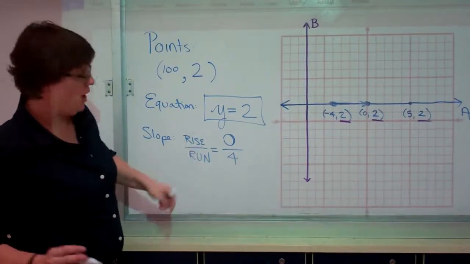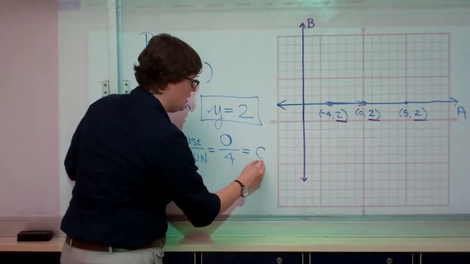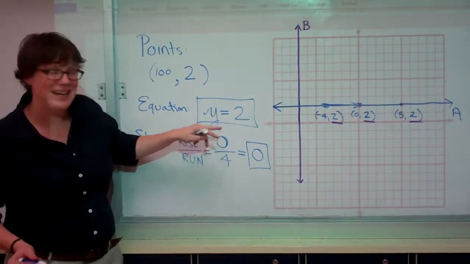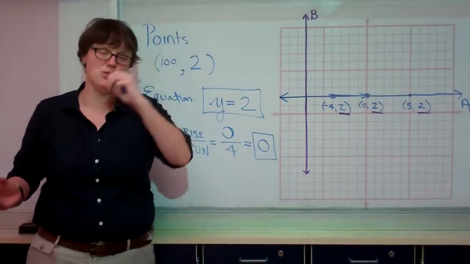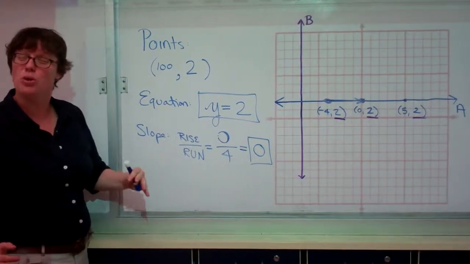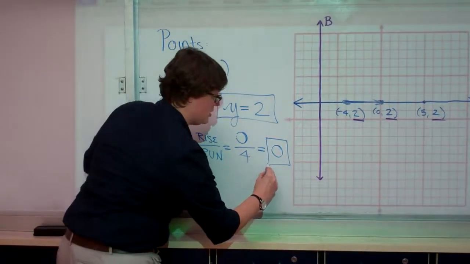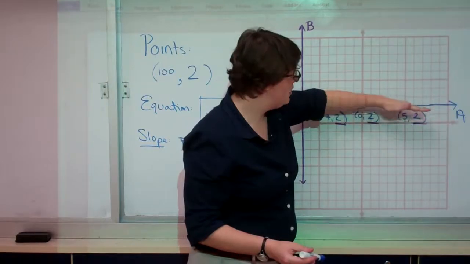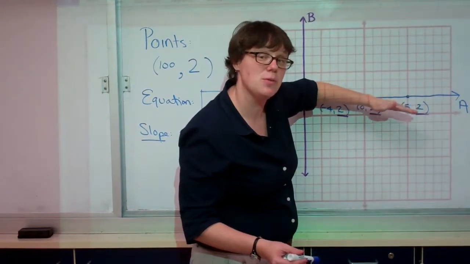Whenever you have a math problem of 0 divided by some number, the answer is always, always, always 0. If you have 0 pieces of candy, it doesn't matter how many friends you're dividing them between. Everyone gets 0 pieces of candy. So in this case, and for every horizontal line that never rises, the slope is just 0. It doesn't have a positive slope. It doesn't have a negative slope. The flat line has a slope of 0.